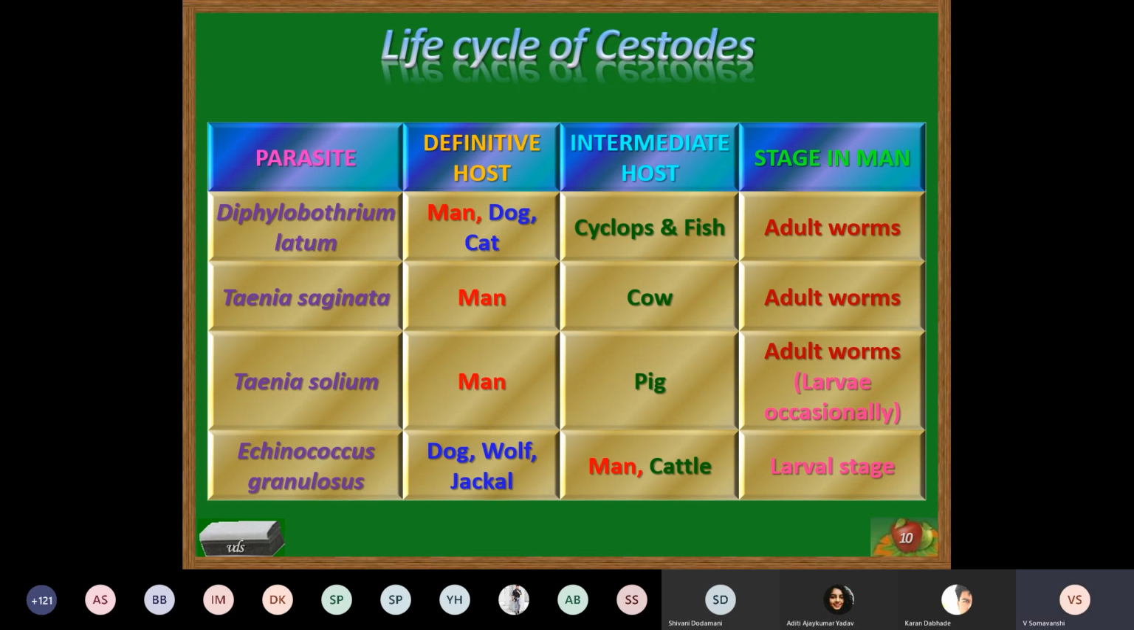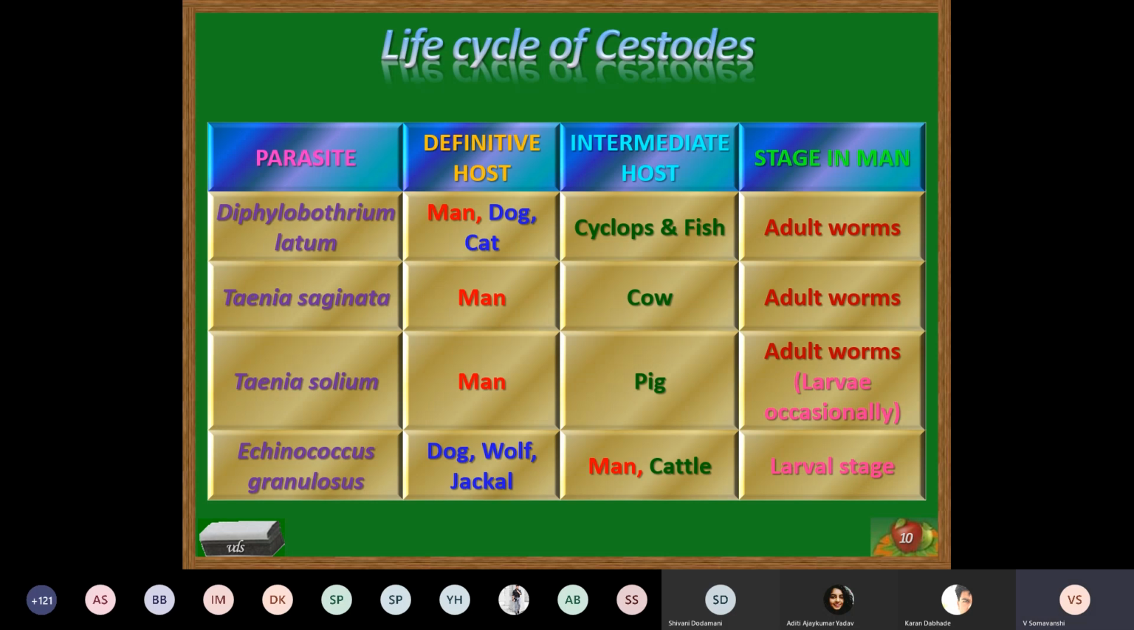It is nothing related to the sexual and asexual method of reproduction. The host that harbors the adult worm is called the definitive host. And the host that harbors the larval form of the parasite is called the intermediate host. So in case of Diphyllobothrium latum, man is the definitive host, and that's why the stage seen in man is the adult worm.